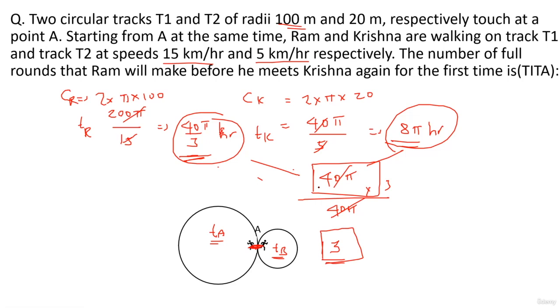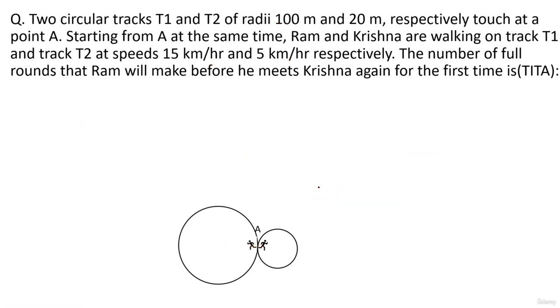If you don't want big calculations, you can simply solve it in a very easy way. Let's see how we do it. We know that the circumference of any circle is proportional to radius. So the distance traveled by Ram and the distance traveled by Krishna are in the ratio of 100:20, which is 5:1. So you can treat the distances as 5 and 1 also.